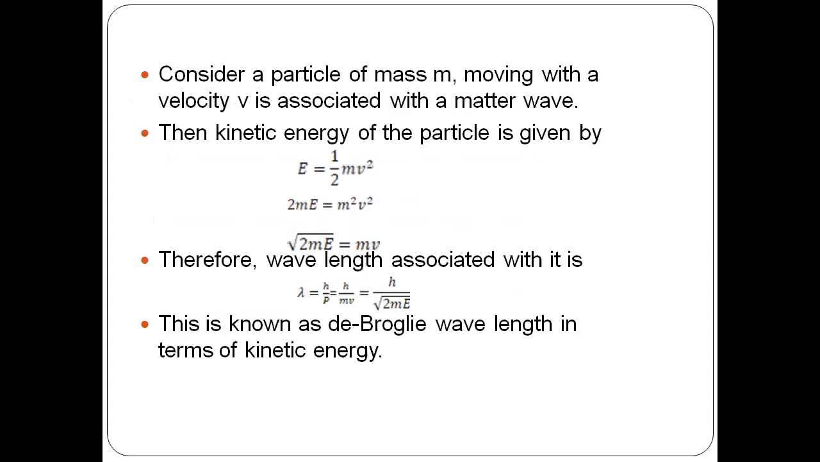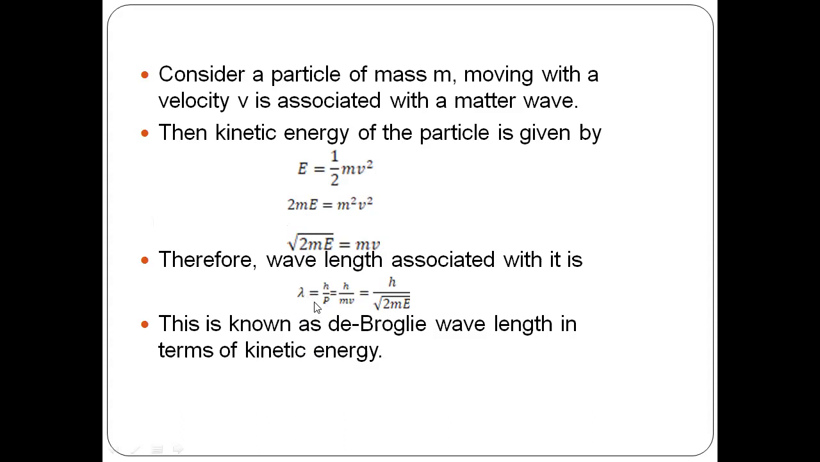Next, wavelength in terms of kinetic energy. How to prove it? For that, consider a particle of mass m moving with a velocity v. Obviously its kinetic energy will be equal to half mv square. Now just multiply by mass on both sides. You will get 2mE is equal to m square v square. Taking the square from one side to the other side, it becomes a square root, so mv is equal to root 2mE.